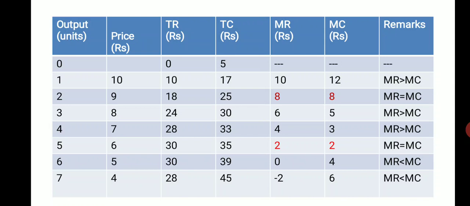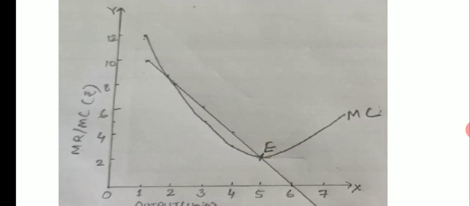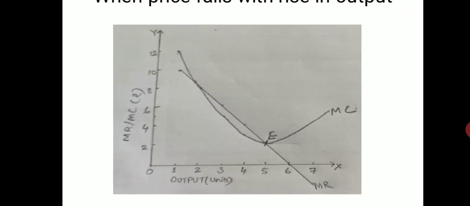Here see, at the second level of output both MR and MC are equal, and at the fifth level of output both MR and MC are equal, but the producer's equilibrium will be attained at which level of output? At the fifth level of output, because after this level MC is increasing, MC is greater than MR after that. If we present it in the diagram, let's add the second level of output also, both are equal, at the fifth level of output also they are equal, but after the fifth level, it means at the sixth and seventh level, the marginal cost is greater than MR.